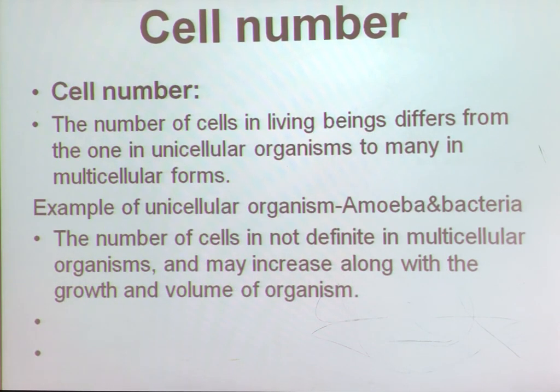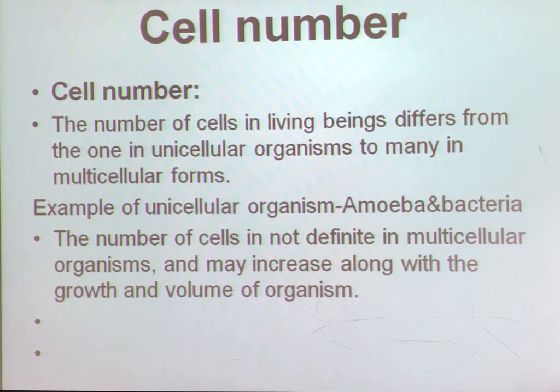Now, we will see cell number. On the basis of the cell, animals are basically classified into two categories. Animals which have only a single cell are called unicellular, for example amoeba, paramecium and some algae, which are made up of a single cell. Bacteria is also unicellular.